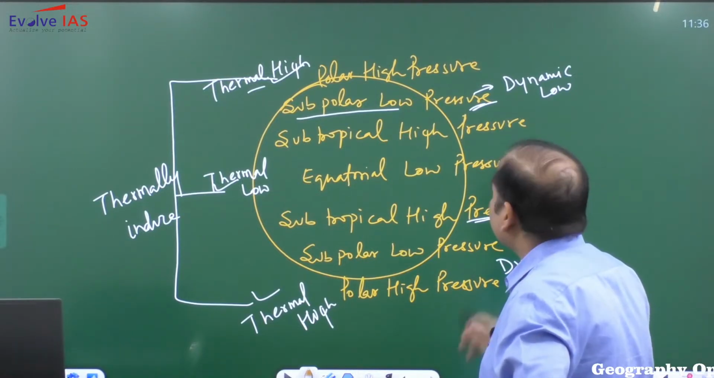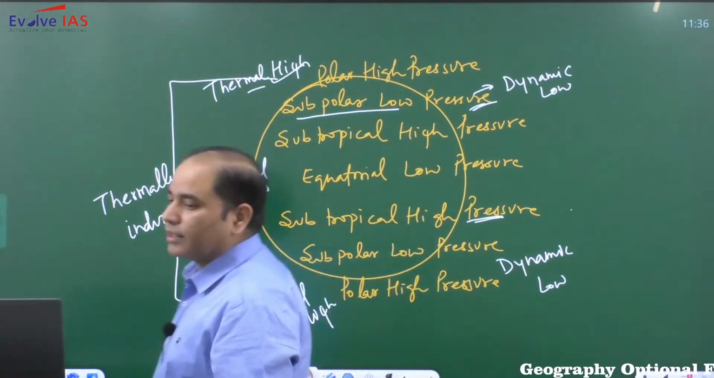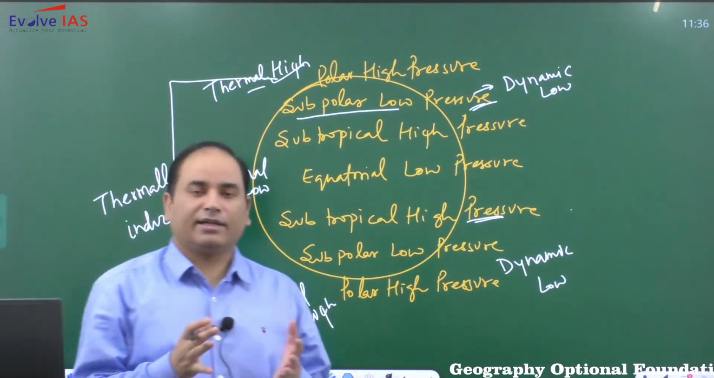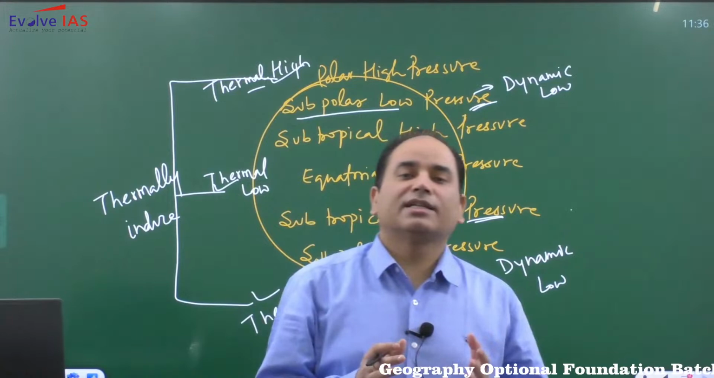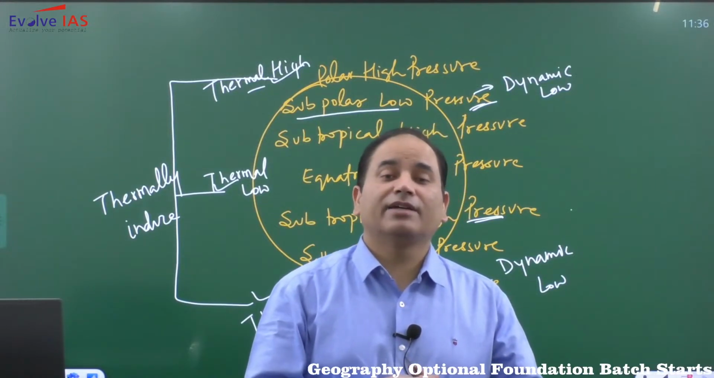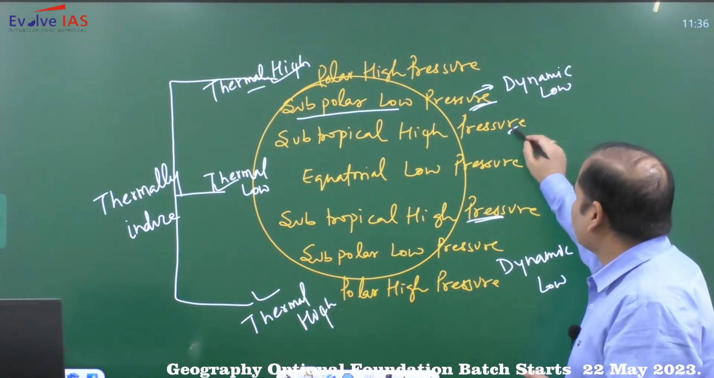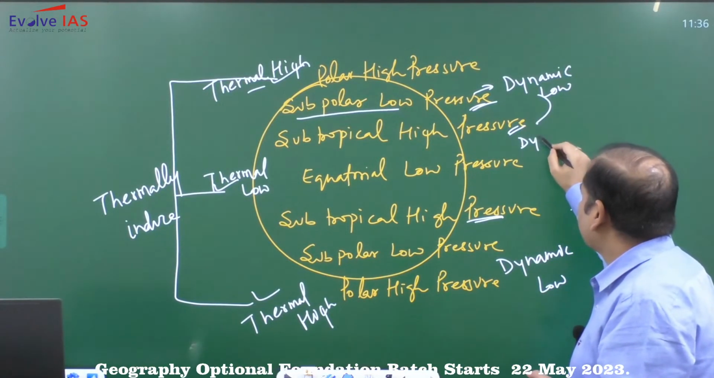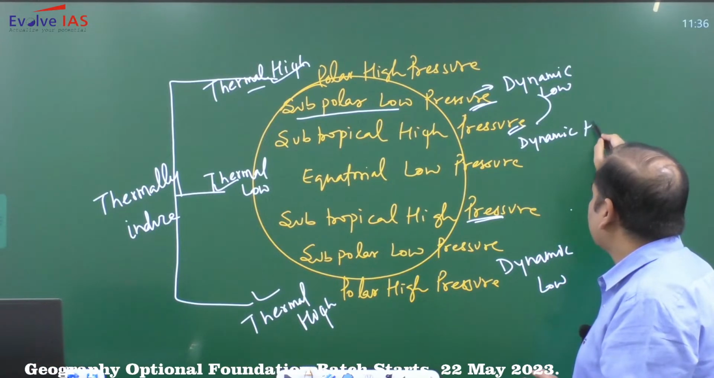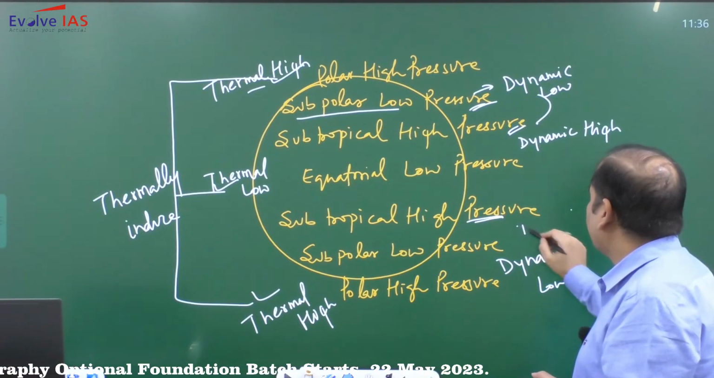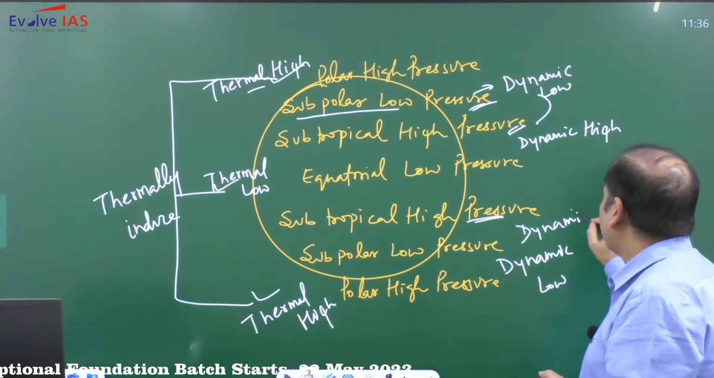Now, if you look at the subtropical area, it is a zone where temperature is still very high. So the temperature is very high, so pressure should be low. But again, we are experiencing high pressure. So it is also a dynamic high.